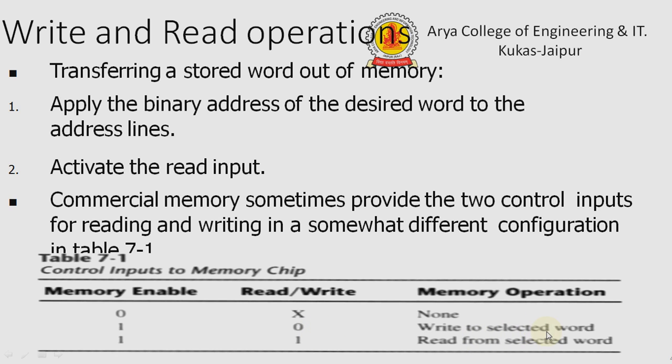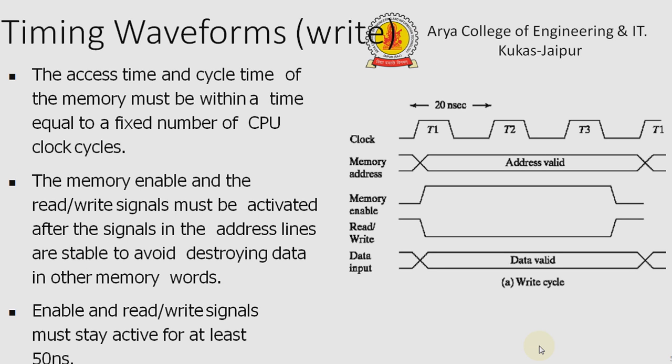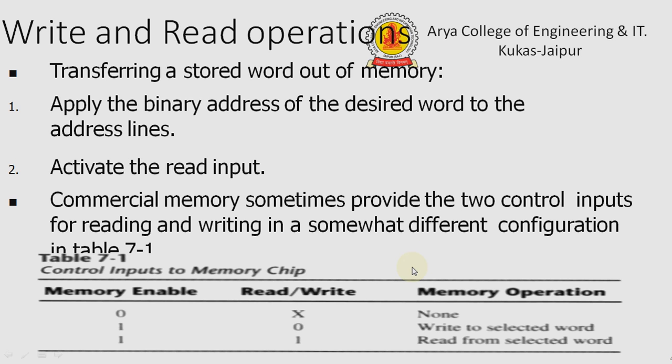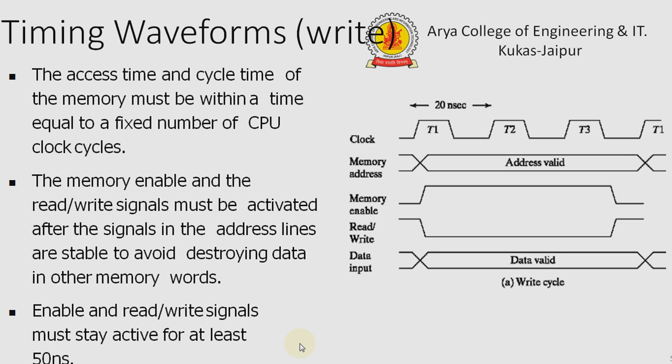When it is 0, it selects write word, and when it is 1, it selects read word. So in the clock cycle, which can be shown here in the timing waveforms of a data word, there is a read and write cycle.